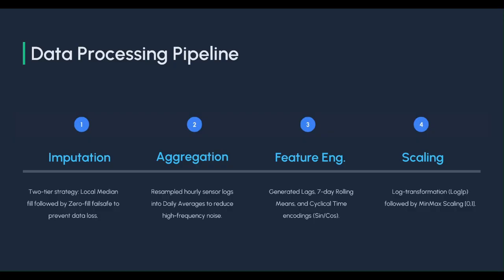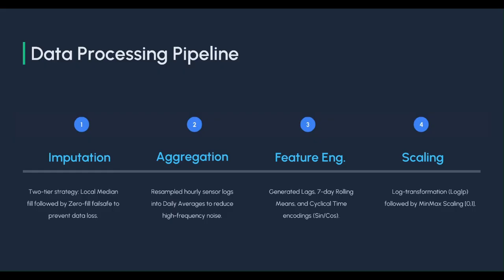Hourly readings were resampled into daily averages to remove short-term fluctuations and capture overall daily trends. Third comes feature engineering. I created lag features and 7-day rolling averages to capture temporal momentum in the pollution. I also applied cyclic time encoding using sine and cosine functions to help the model learn weekly and yearly patterns.